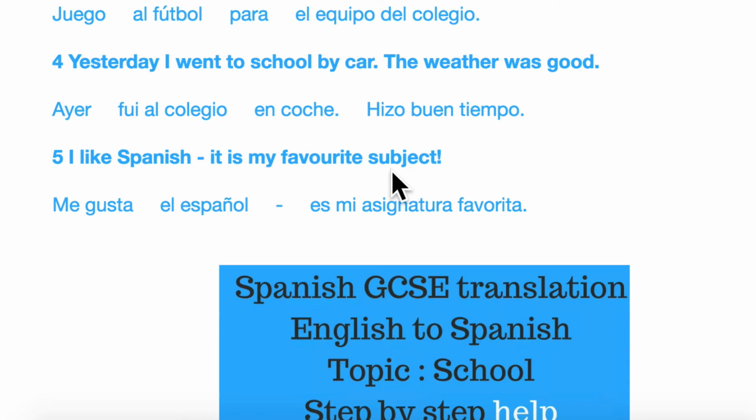It's my favourite subject. And notice that the word favorita, well, perhaps two things to notice. Firstly, there's no U in here. And secondly, the favorita is agreeing with asignatura. Okay, so, me gusta el español, es mi asignatura favorita.